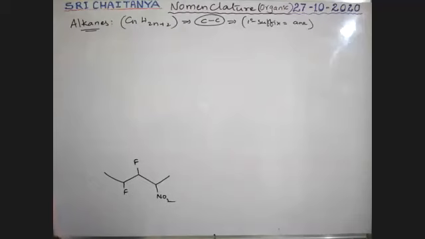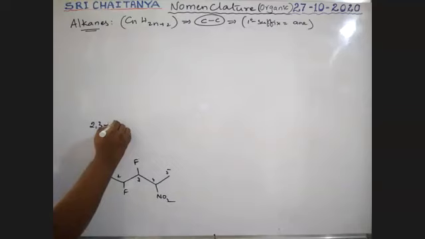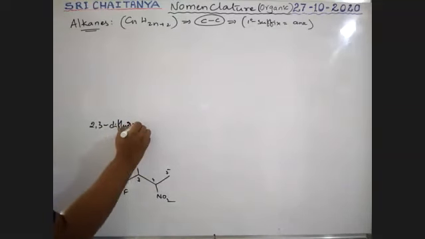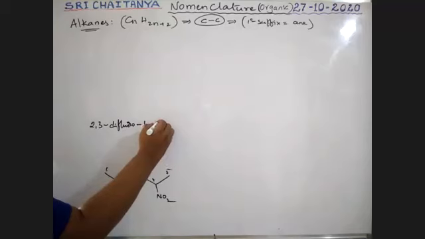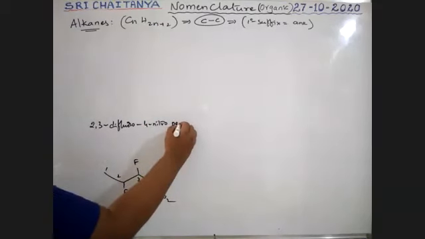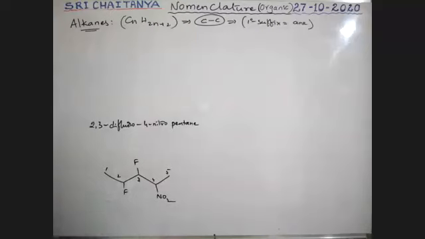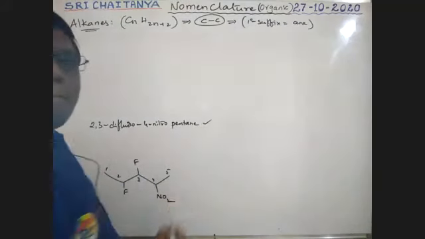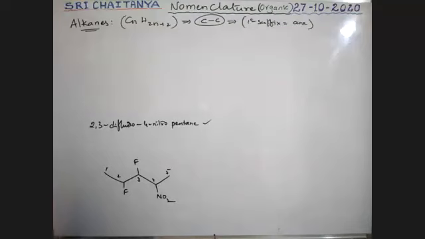Two, three. Okay. Yes, correct. What is that? The direction is 1, 2, 3, 4, 5, which is the acceptable direction. Therefore, 2, 3 difluoro, 4 nitro pentane. 2, 3 difluoro, 4 nitro pentane. Not opposite in direction. Okay. So it is correct.